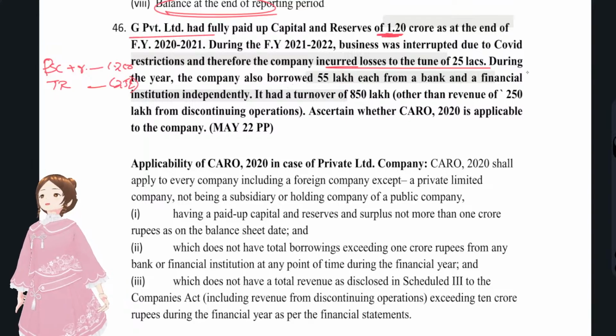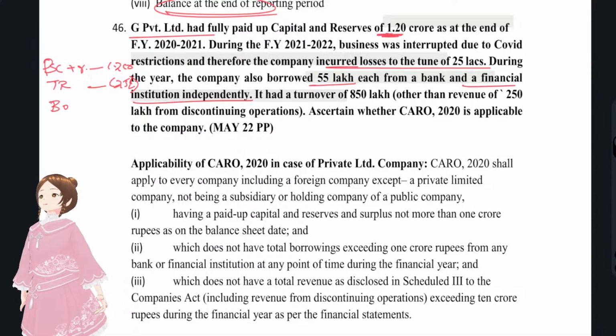During the year, the company had borrowed 55 lakhs each from a bank and a financial institution independently. You see, borrowings of 55 from a bank plus 55 from a financial institution, totally it's 1.1 Cr, right?